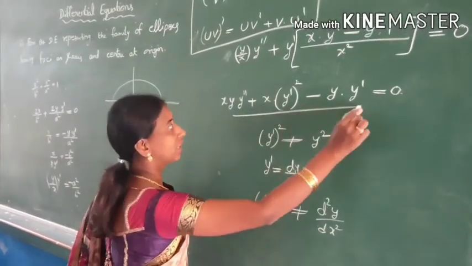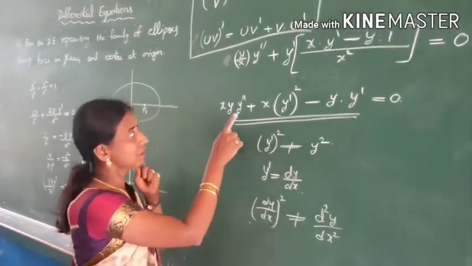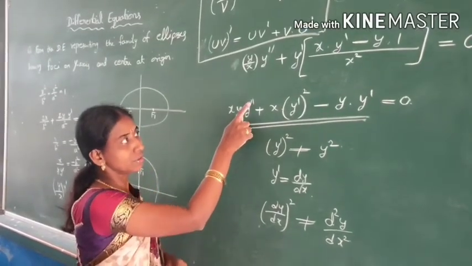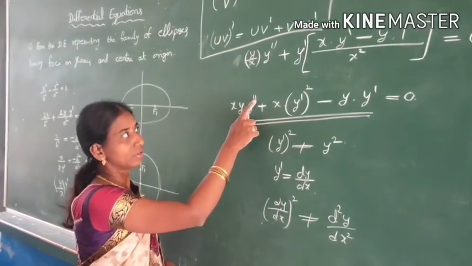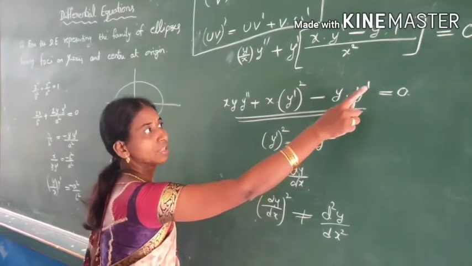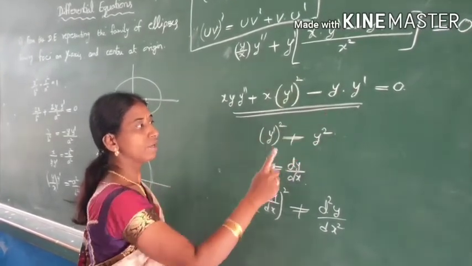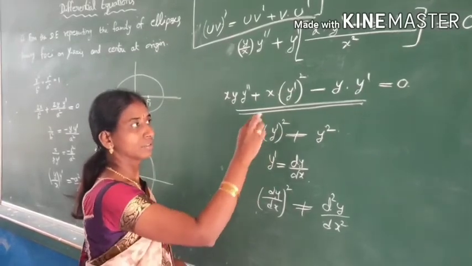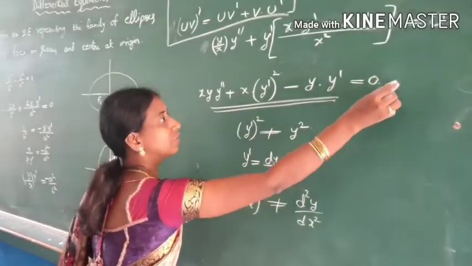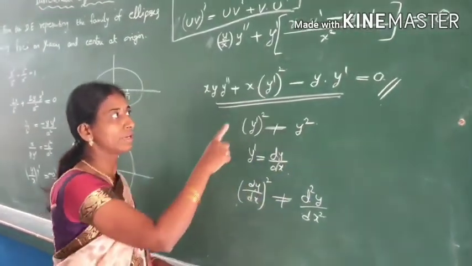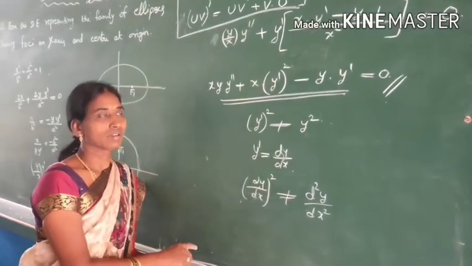So take care of this. Here also y double dash represents the second order derivative. y dash represents the first order derivative. y dash whole square is dy by dx whole square. You take care of these things: y dash, y double dash, y dash whole square. Okay? Clear?